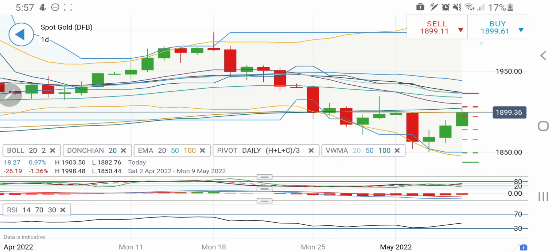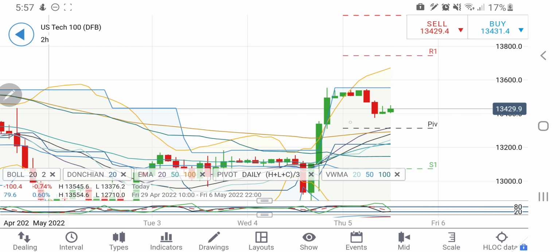Now let's have a look at Nasdaq 100. This is the 2-hour chart for Nasdaq 100, and you can see here it is getting support at 13400 levels. With the support at 13400, it is trying to rise, trying to bounce back. I will be cautious. Only if it breaks below 13400, we can expect it to drop towards 13300, 13200, a very strong support zone, and then it will try to come back towards 13100 also. But I will be watchful of 13200.